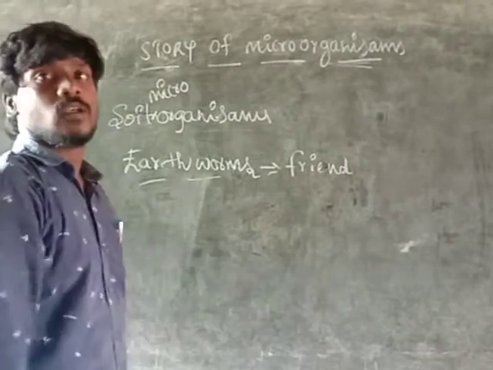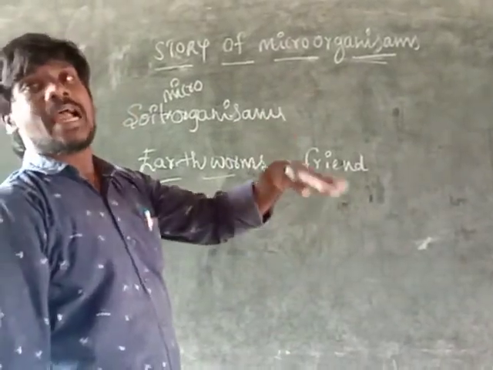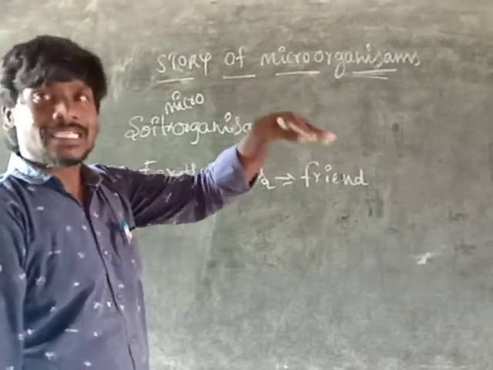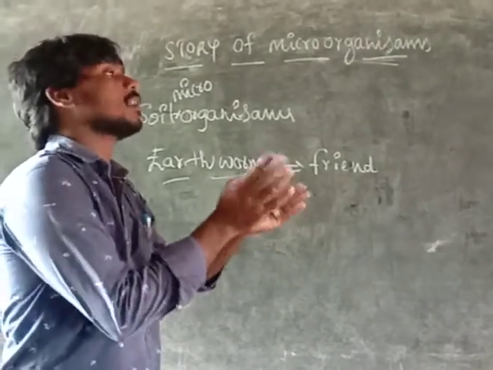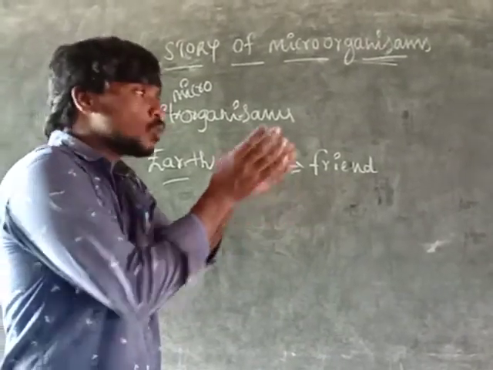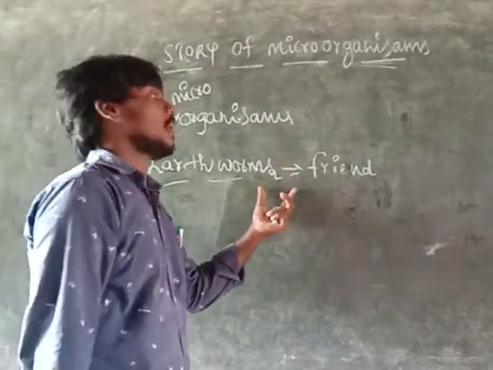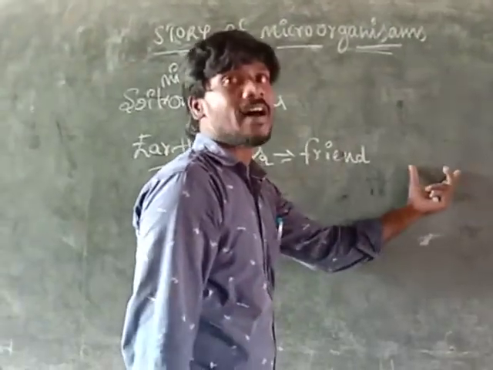Earthworms go from the inside to the outside and from the outside to the inside, so the land is dug through the earthworms. That's why earthworms are called the friends of the farmers.